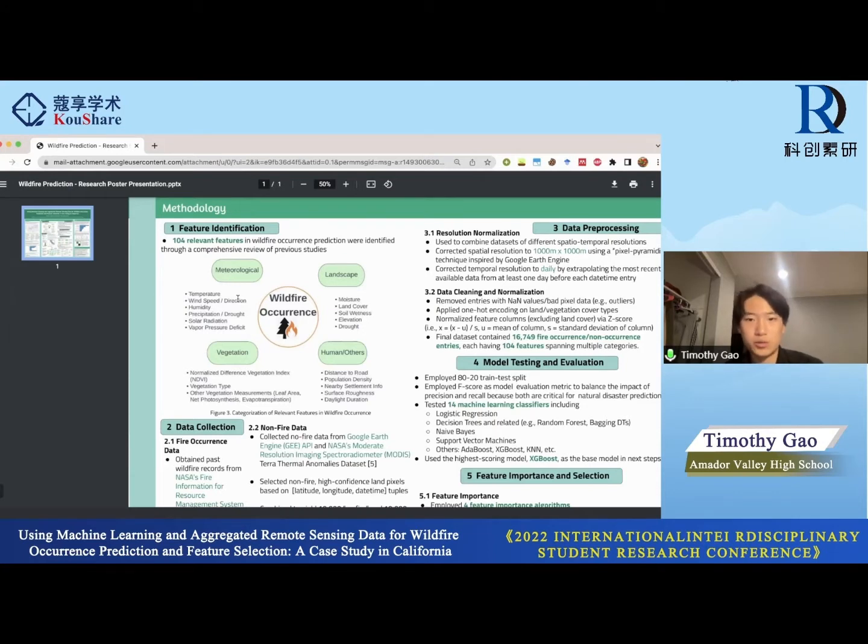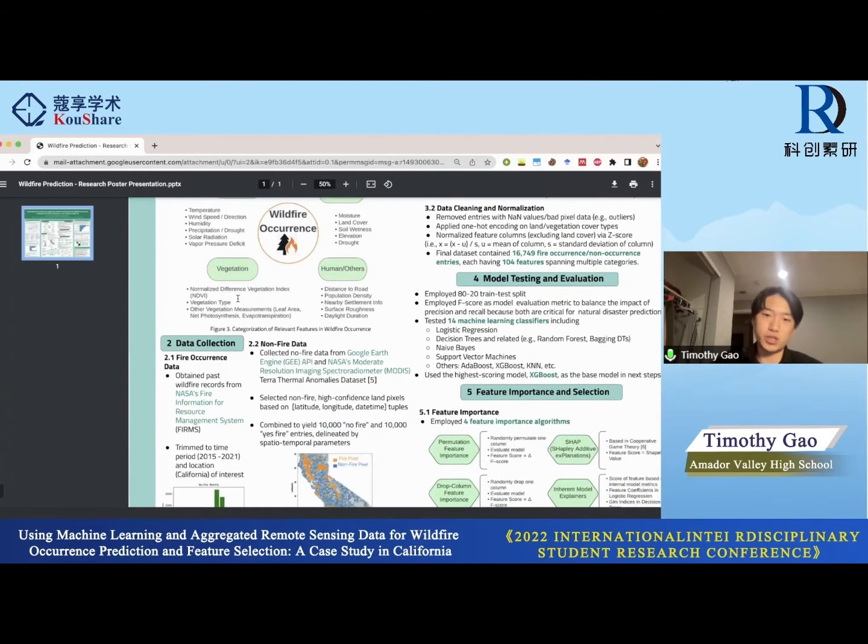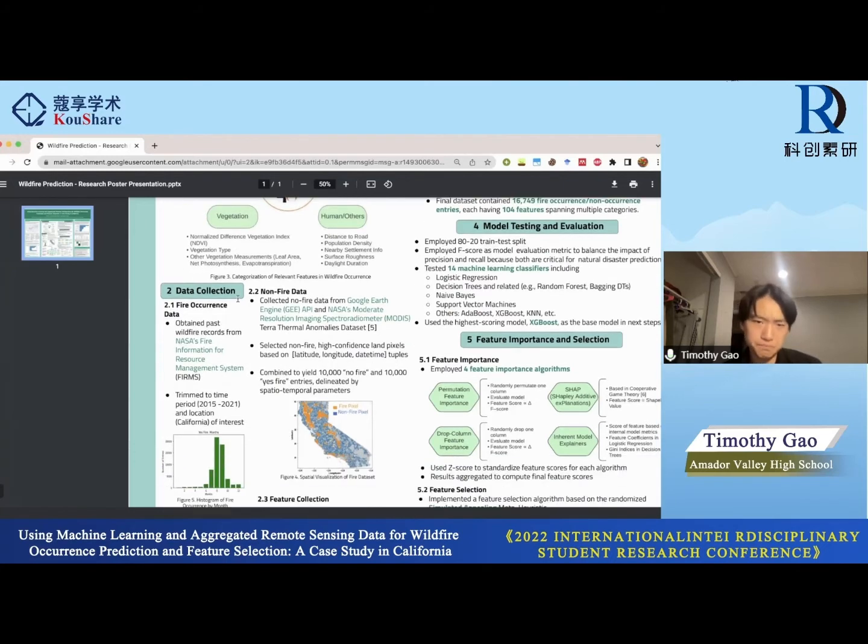Landscape features include moisture, land cover, soil wetness, elevation, and droughts. Vegetation features include NDVI, vegetation type, as well as other vegetation measurements. NDVI is a very popular feature used in a lot of papers, and that is essentially a measure of how dry the land is, measured by the vegetation. And finally, there are human/other features, which include distance to road, population density, nearby settlement information, surface roughness, as well as daylight duration.